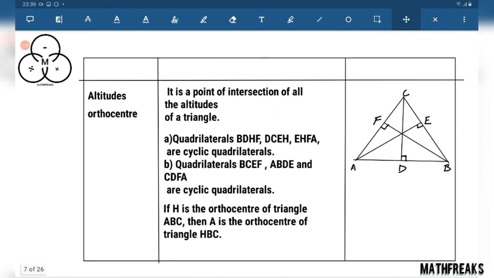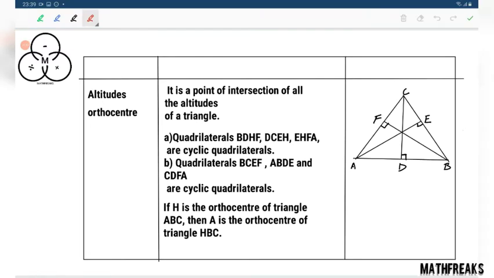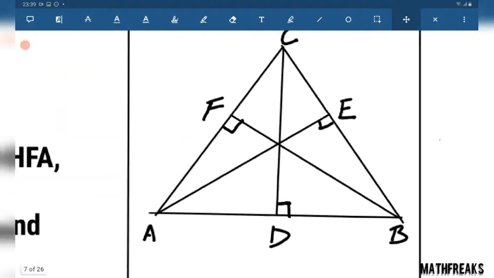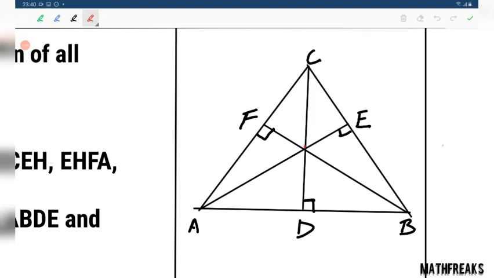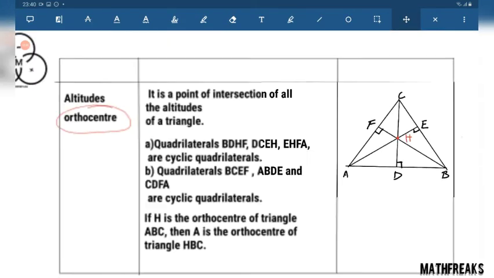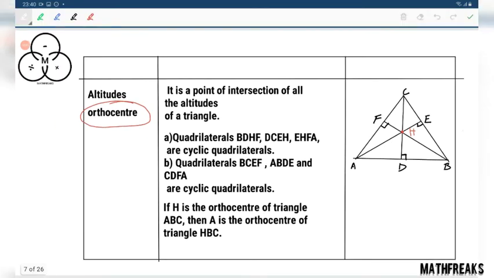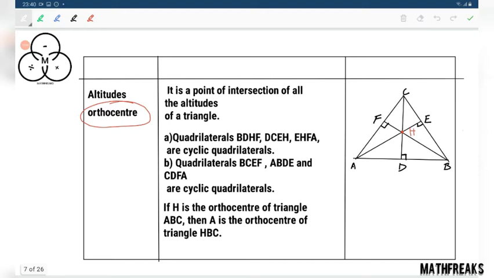Now comes altitudes. The point of concurrency of altitudes is known as the orthocenter. These are the altitudes and this is the orthocenter, denoted by H. It is the point of intersection of all the altitudes of a triangle. This is the definition of orthocenter.